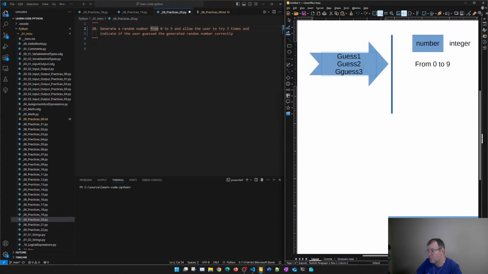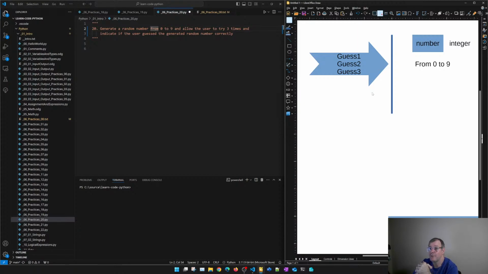So it's up to us to decide if we're going to get all 3 guesses and then give an answer, or get the first guess; if it's not the right one, ask for the second guess; if it's not the right one, ask for the third guess.